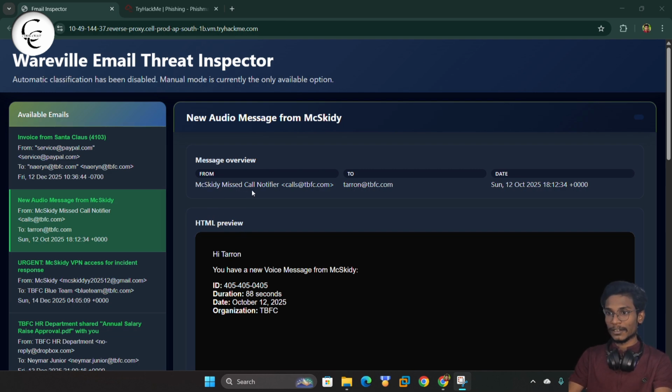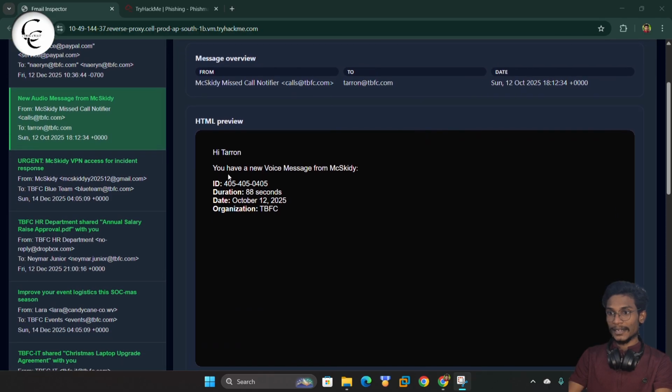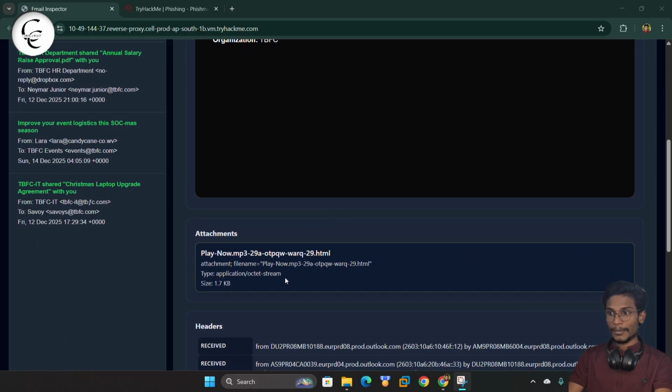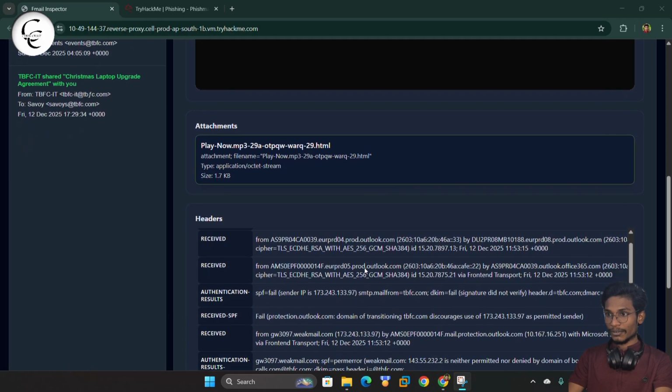So here we have the HTML preview. You have a new voice message from MaxKD, like we have some voice message attachment, but this is in the form of HTML. As we know, the voice message must be in .mp3, but the HTML cannot be a voice message attachment. So now we got this is a phishing.